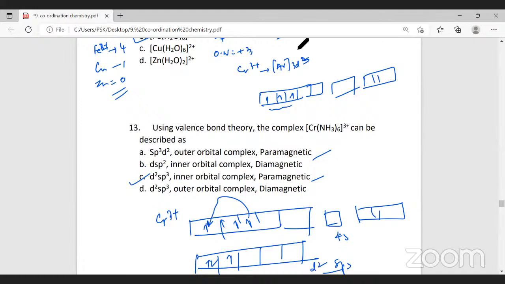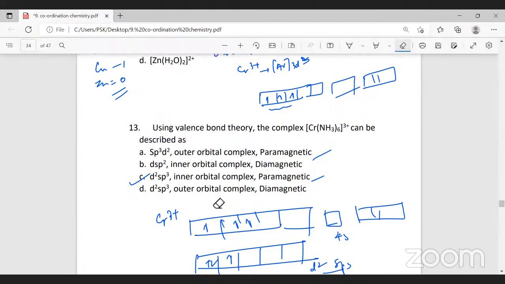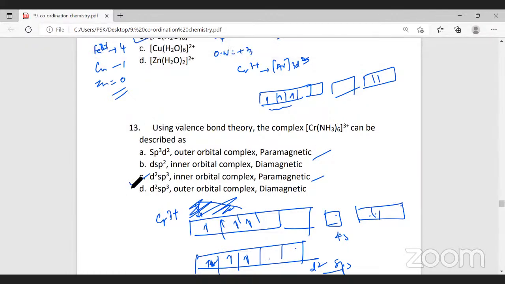And I have to make a point here. I made a mistake. The mistake is, even though ammonia is a strong field ligand, here pairing will not take place. Pairing will not take place because even though this gets paired, this remains unpaired. Therefore, in this case, chromium pairing will not take place. 3 unpaired electrons will be there. So d2, s and p orbitals. Therefore, the hybridization is d2sp3. So the answer for this is inner complex d2sp3.